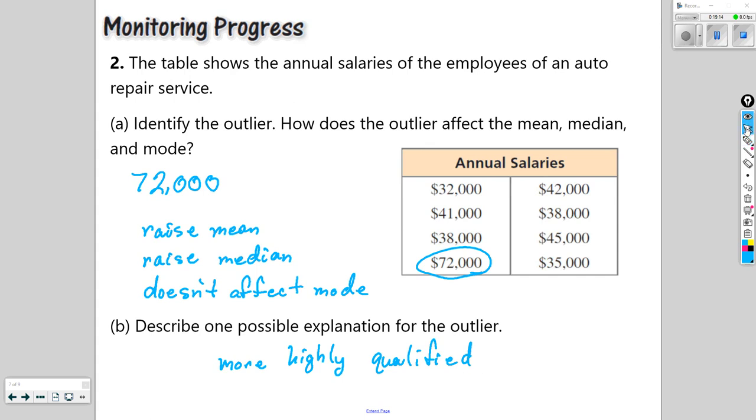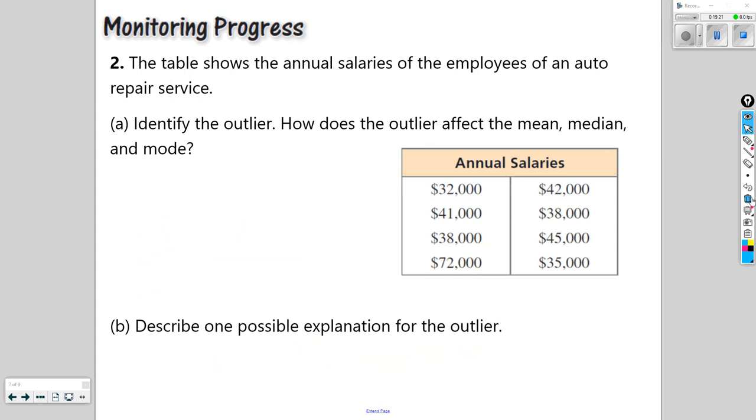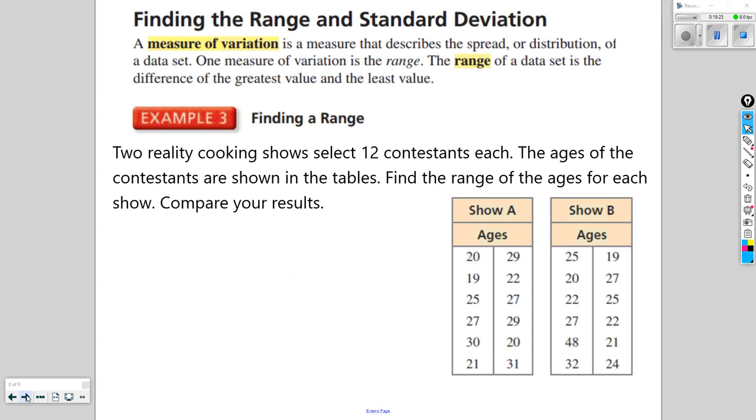Now we're going to briefly talk about finding the range and standard deviation of a data set. So let's move on. A measure of variation is a measure that describes the spread or distribution of the data set. One measure of variation is the range. The range of a data set is the difference of the greatest value and the least value. It is quite literally the span in the data set from least to greatest. So let's take a look at example 3.